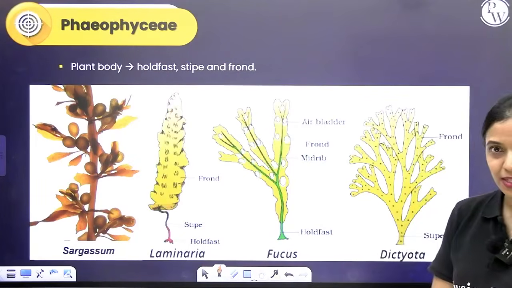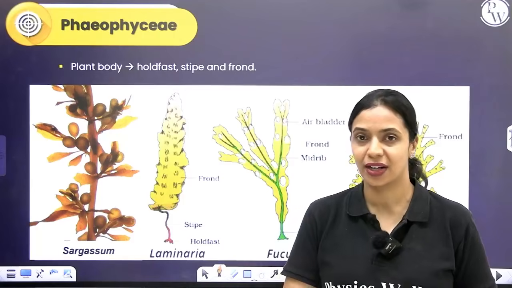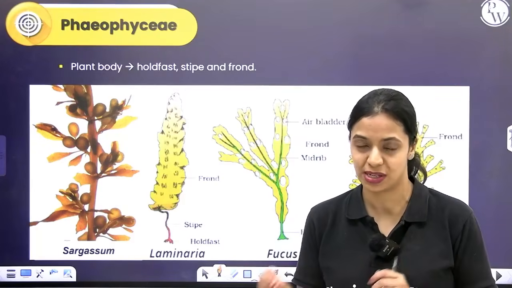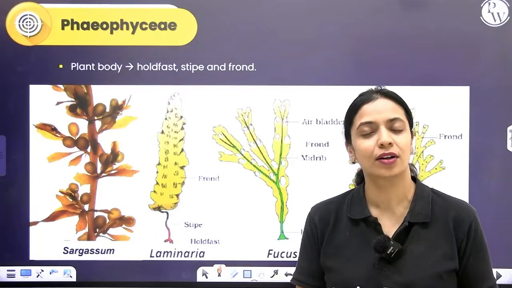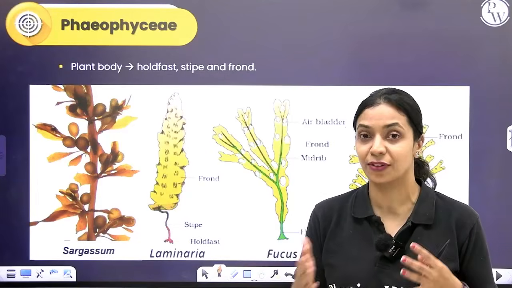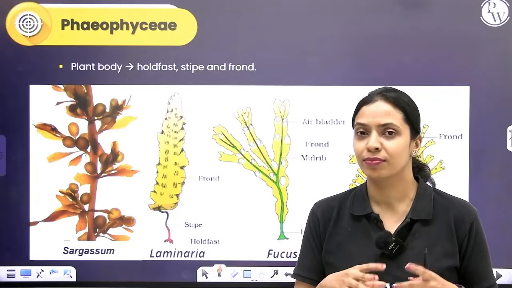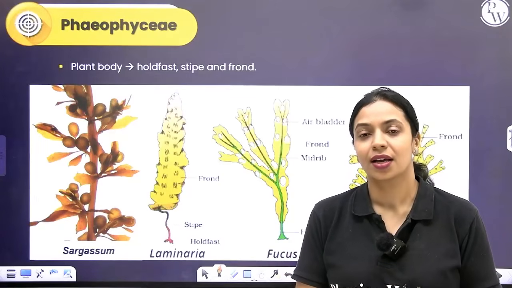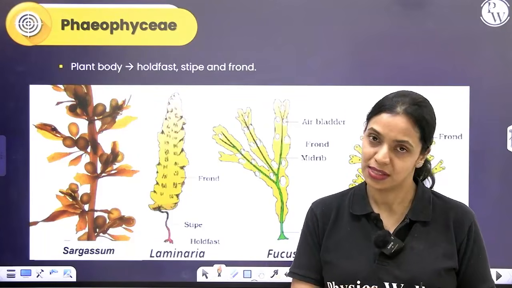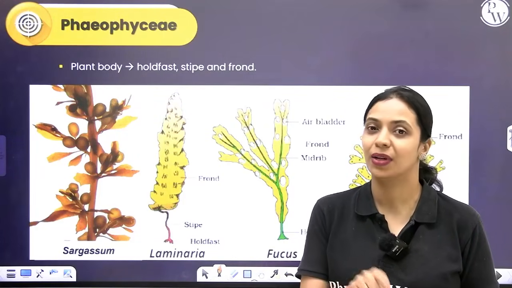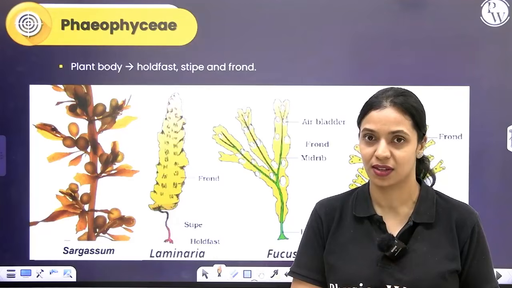Now, in some brown algae, since you do not have true root, stem and leaves, remember I told you that algae does not have true root, stem and leaves. The plant body is not differentiated into root, stem and leaves because they don't have vascular tissues. In some brown algae, you see root-like structures, stem-like structures and leaf-like structures.